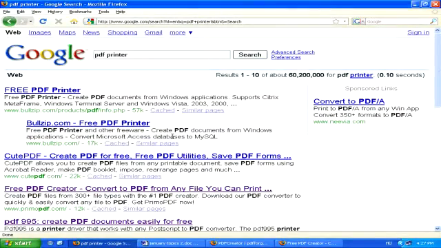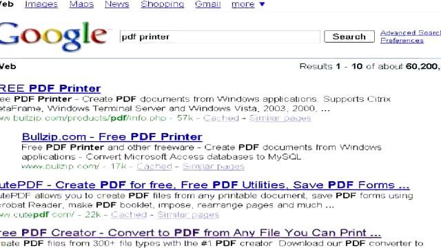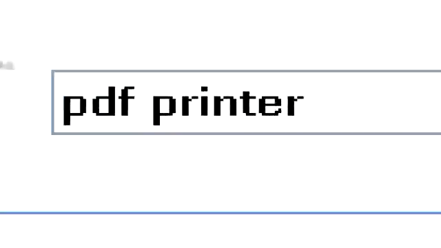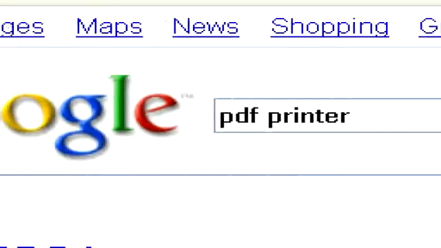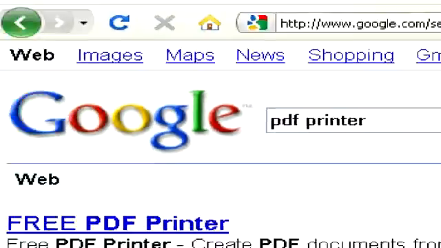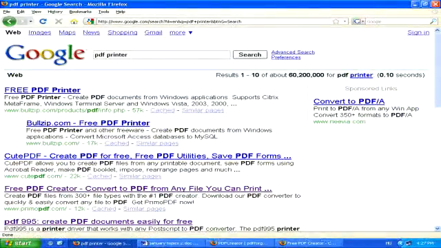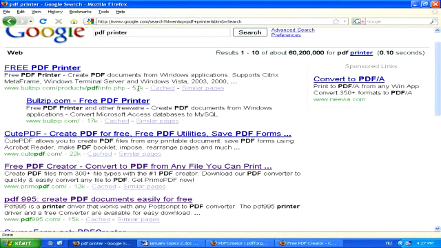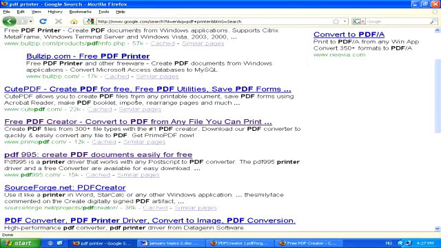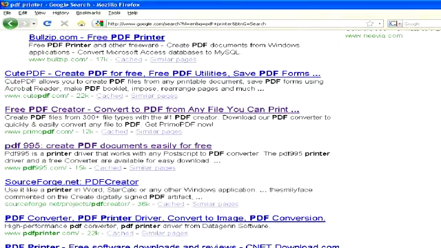To create PDF files in Word, you'll need something called a PDF printer. A simple Google search for the term PDF printer will give you tons of results. This is basically a simple program you can download which adds a functionality to Microsoft Word where you can pretend to print files and have them come out as a PDF.